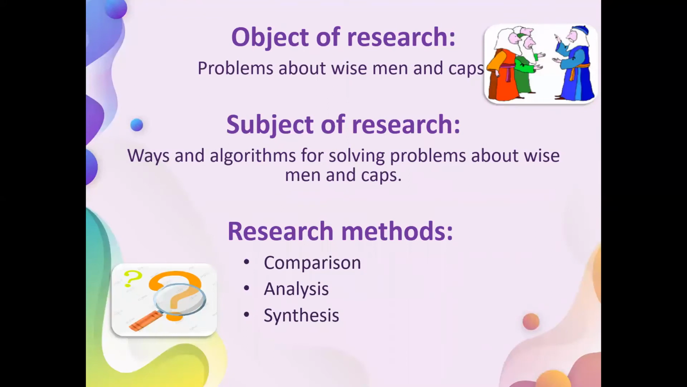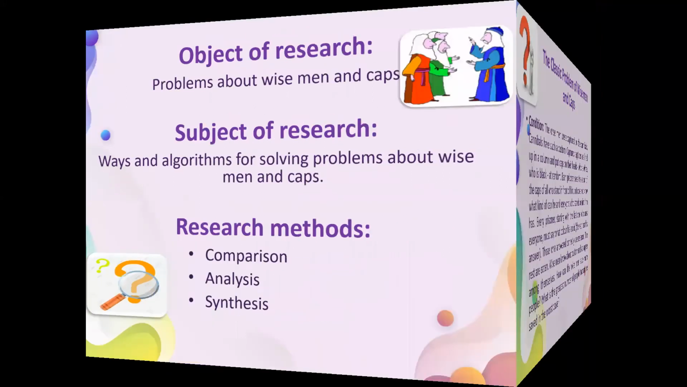The object of research is problems about wise men and caps; the subject of research is ways and algorithms for solving problems. Research methods such as comparison, analysis, and synthesis were used in the course of the research.